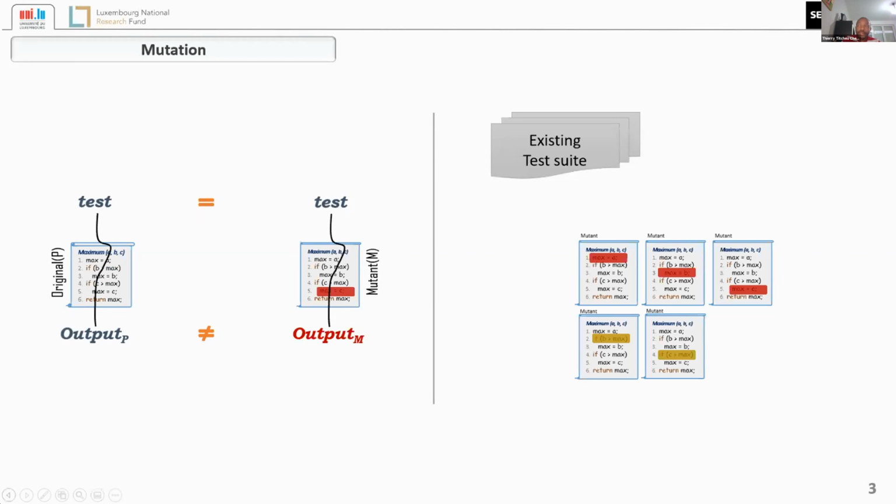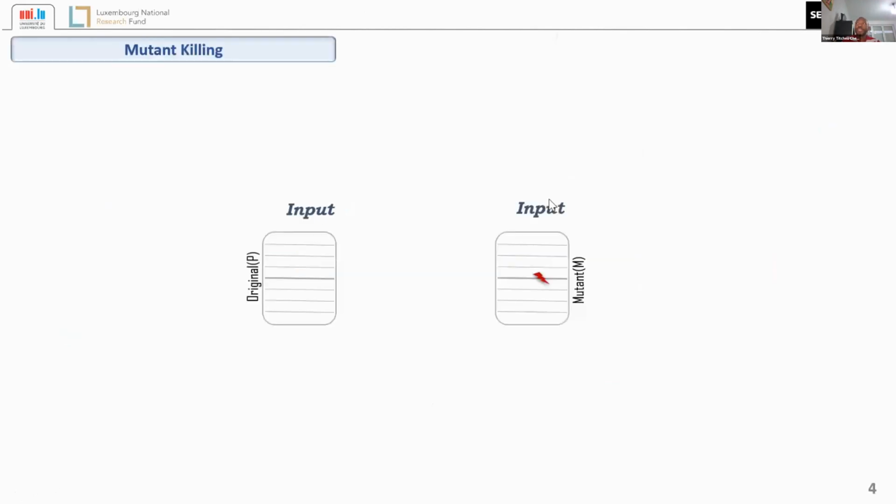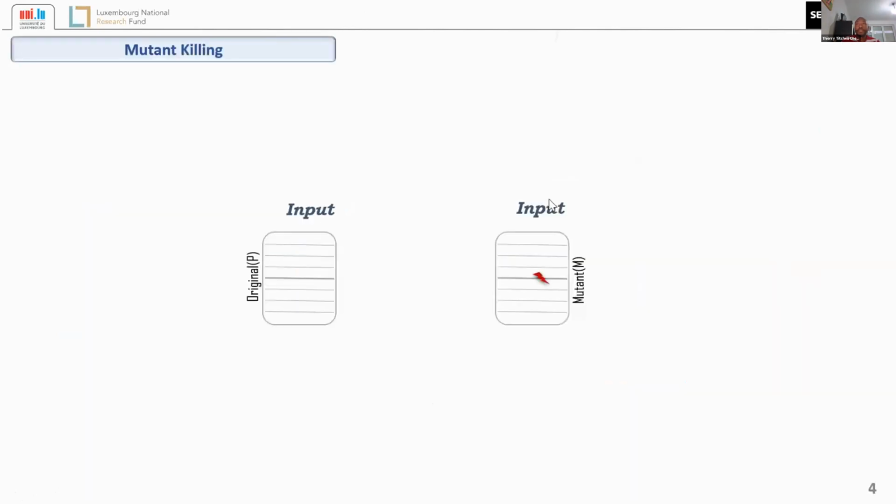The mutants that remain after the execution of the tests are called the stubborn mutants. And additional tests can be generated to kill those stubborn mutants. So the focus of this work is basically to generate these additional tests to kill the stubborn mutants.